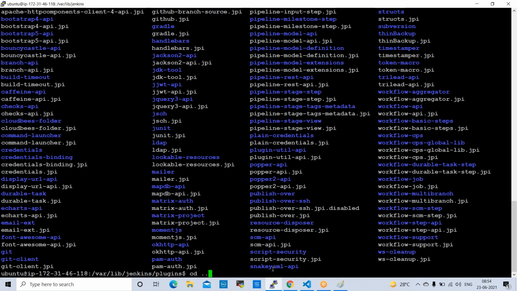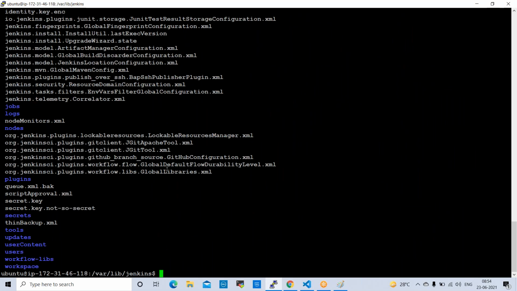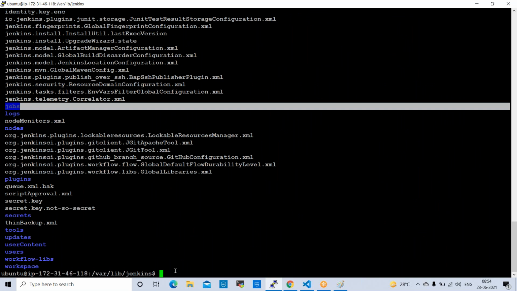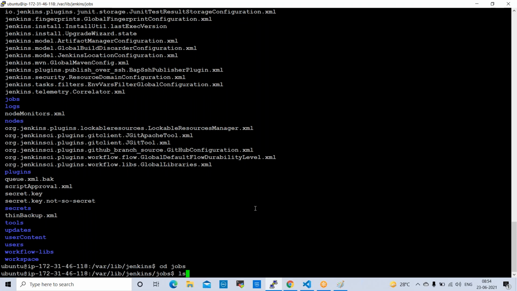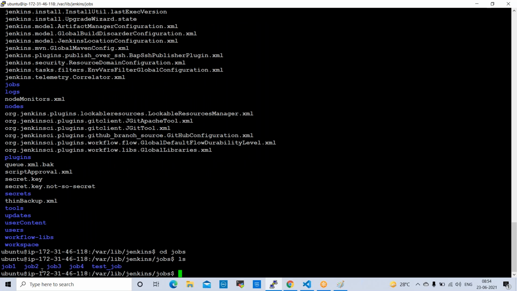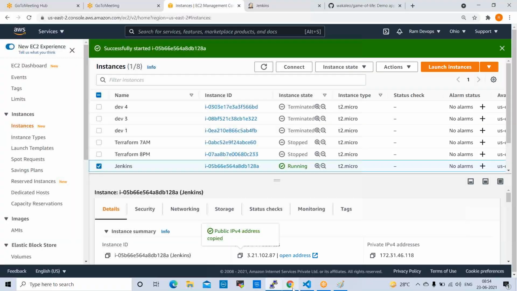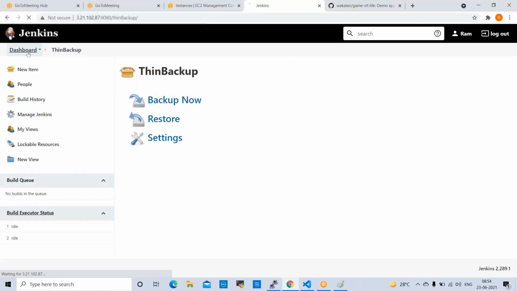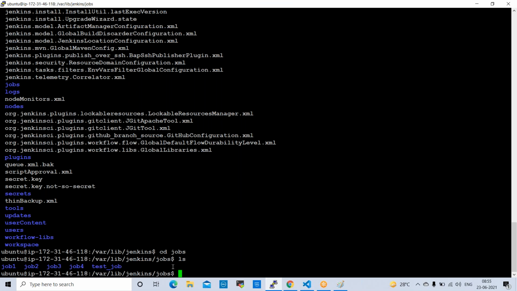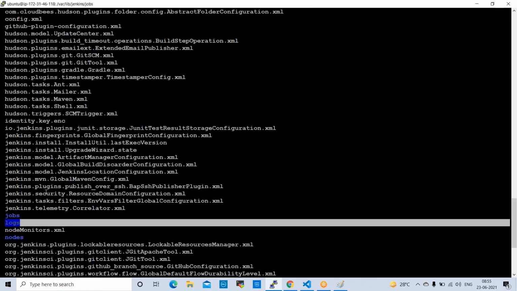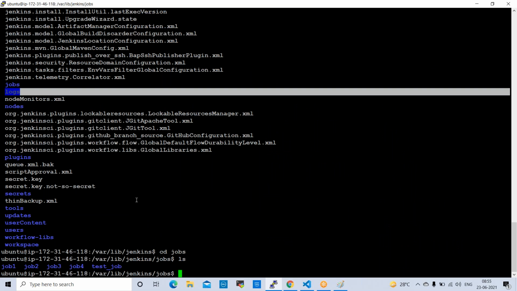cd .. ls here. And next one is jobs. cd jobs, ls here. So these are the jobs available: job 1, job 2, job 3, job 4, and test job. In our console, the jobs are available, right? So these are the 5 jobs: job 1, job 2, job 3, job 4, and test job. The same jobs are available in the console, right? So these are the jobs, and different things are available: nodes, logs, whatever things, right? Like this we can take the Jenkins home directory backup.